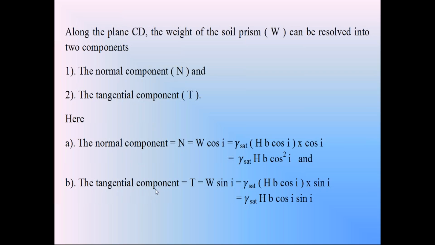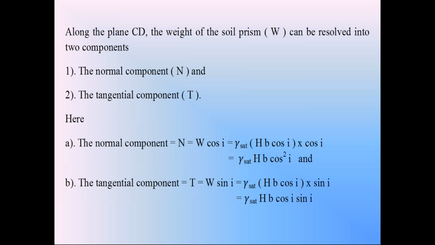Then the tangential component force T is equal to W into sin i. So the tangential component force T is equal to gamma saturation h b cos i into sin i. So this T is equal to gamma saturation h b into cos i into sin i. Please focus on these two components. This is a normal component force. This is a tangential component force.